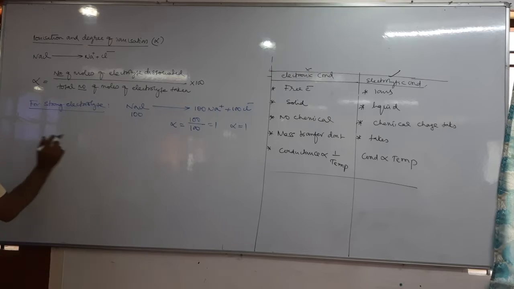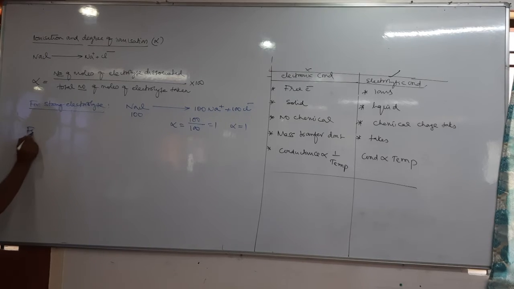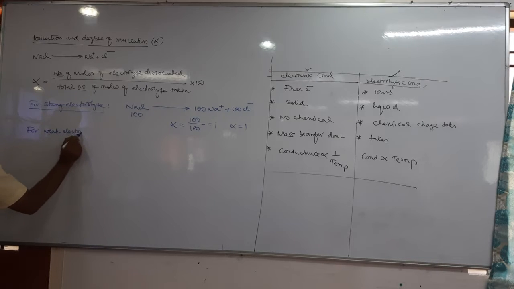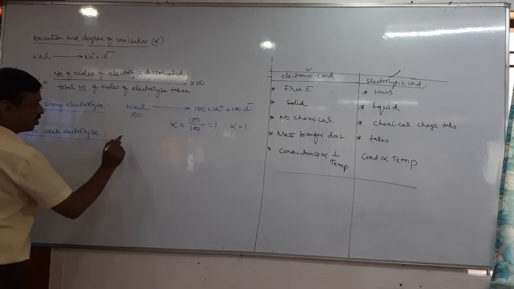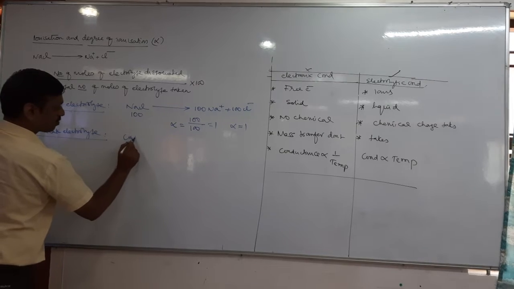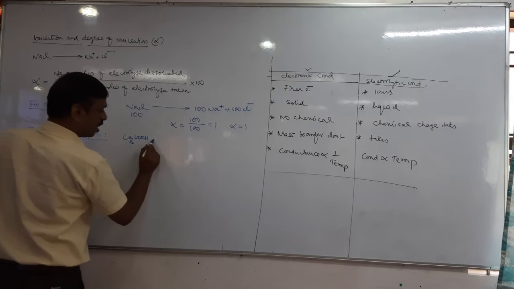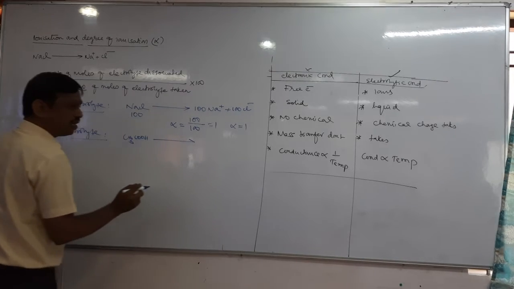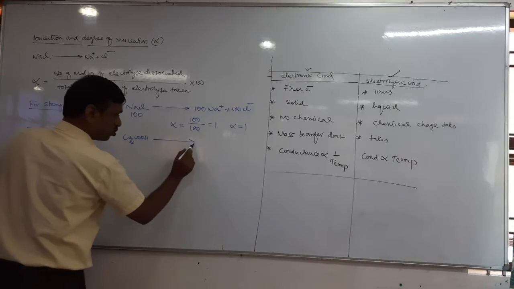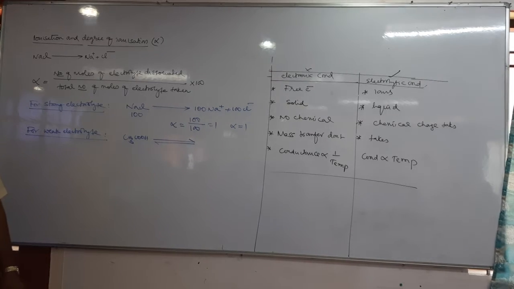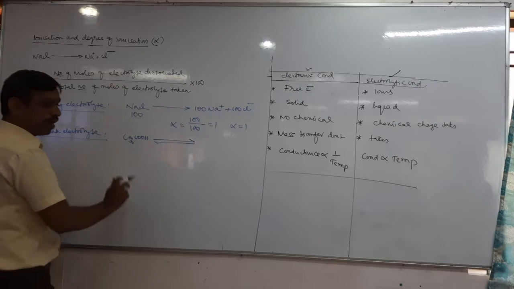Then what about a weak electrolyte? Let us take acetic acid, a weak organic acid. Does acetic acid undergo ionization partially or completely? Partially. For partial ionization, we write forward and backward arrows.